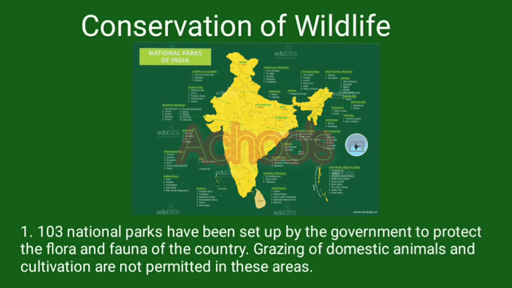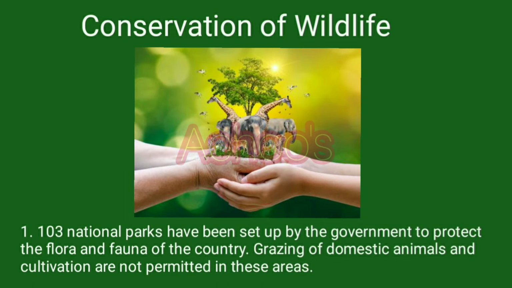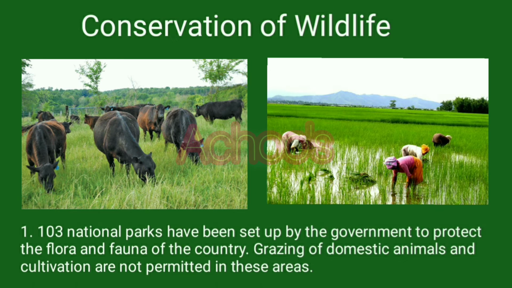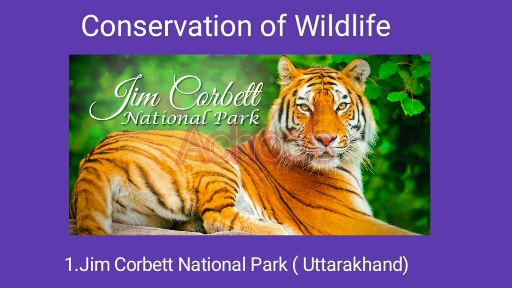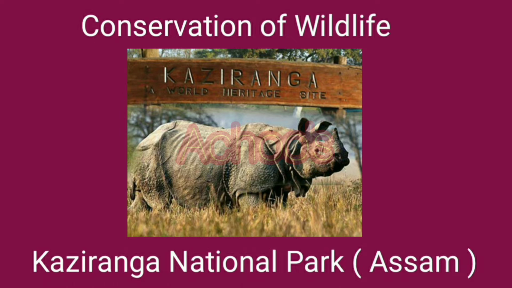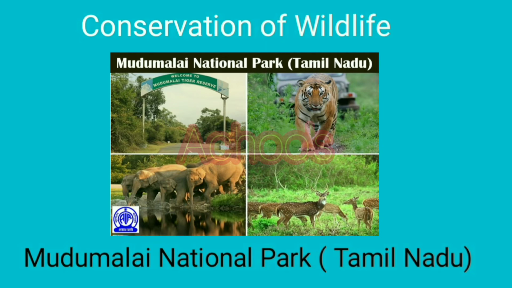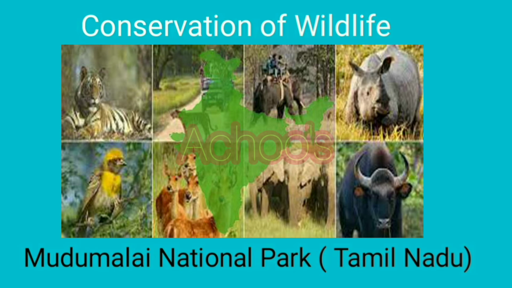103 national parks have been set up by the government to protect the flora and fauna of the country. According to this, the grazing of domestic animals and cultivation are not permitted in these areas. For example, Jim Corbett National Park in Uttarakhand, Kaziranga National Park of Assam, Ranthambore National Park of Rajasthan, Mudumalai National Park of Tamil Nadu are some of the national parks of India.